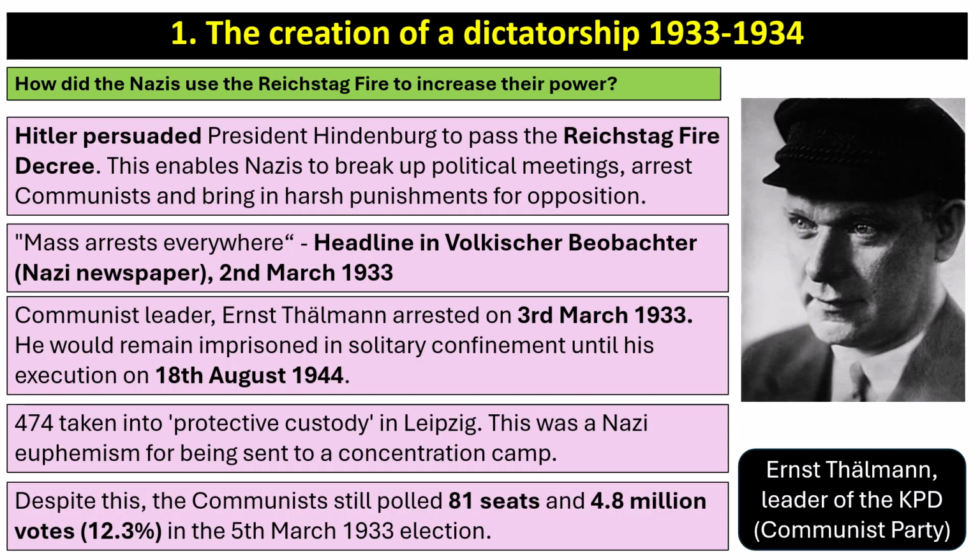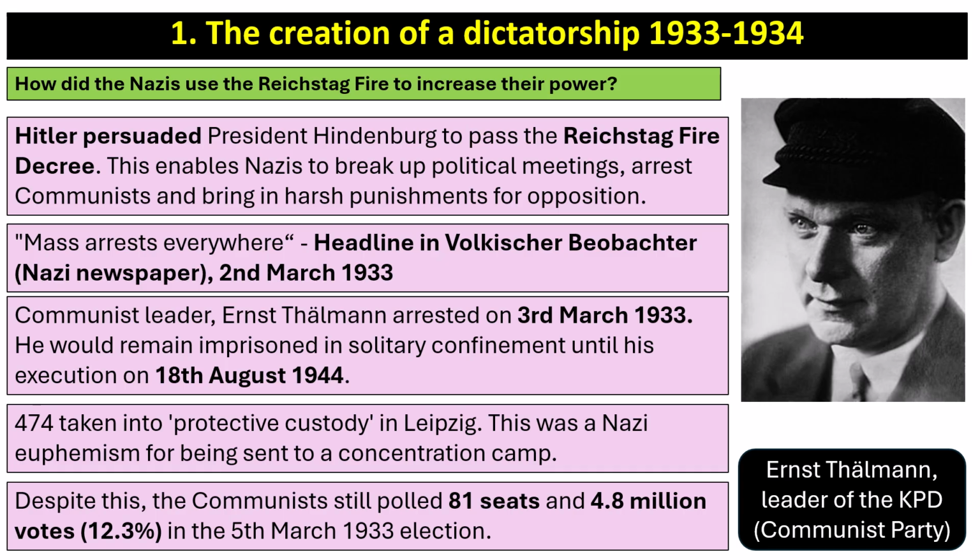Now, the Nazis used the Reichstag fire to increase their power. Hitler persuaded President Hindenburg to pass the Reichstag fire decree. This enabled the Nazis to break up political meetings, arrest communists, and bring in harsh punishments for opposition. A headline in Volkischer Beobachter, a Nazi newspaper, talked about mass arrests everywhere.